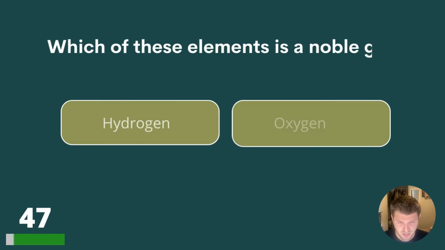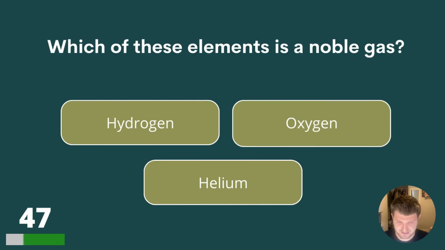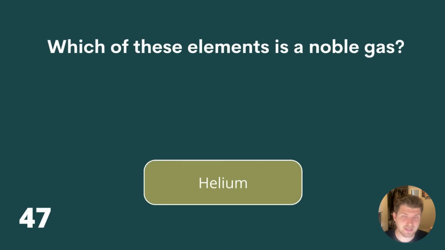Question 47. Which of these elements is a noble gas? Hydrogen, oxygen or helium? Which of these elements is a noble gas? Hydrogen, oxygen or helium? The answer is helium.